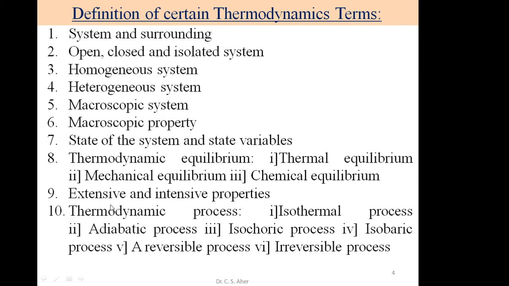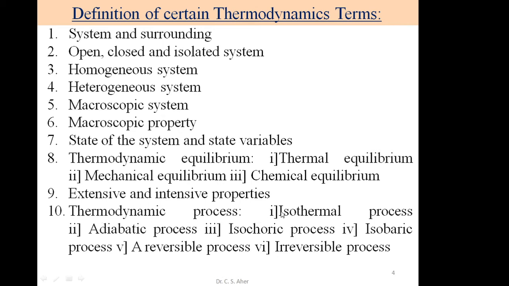So mass and volume are extensive properties, density is an intensive property. Heat capacity is an extensive property, but specific heat is an intensive property.